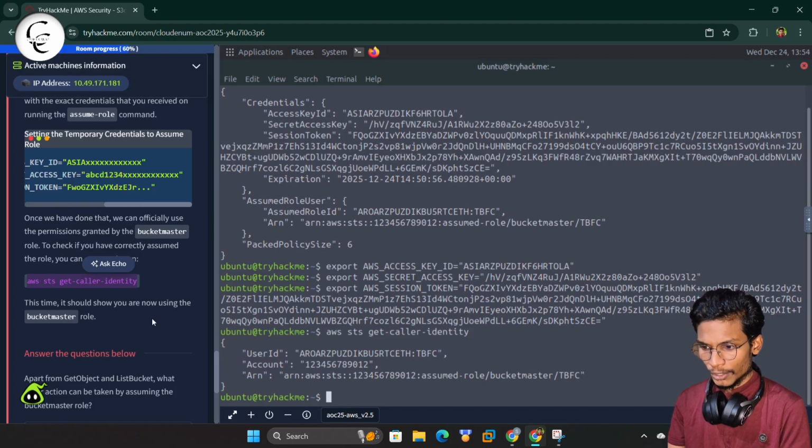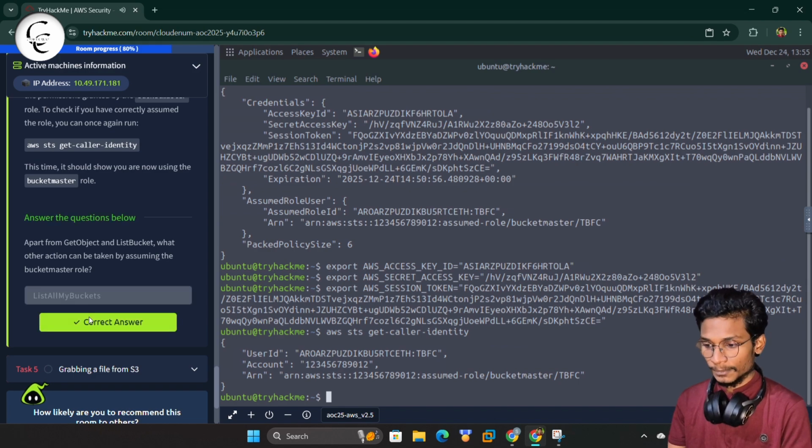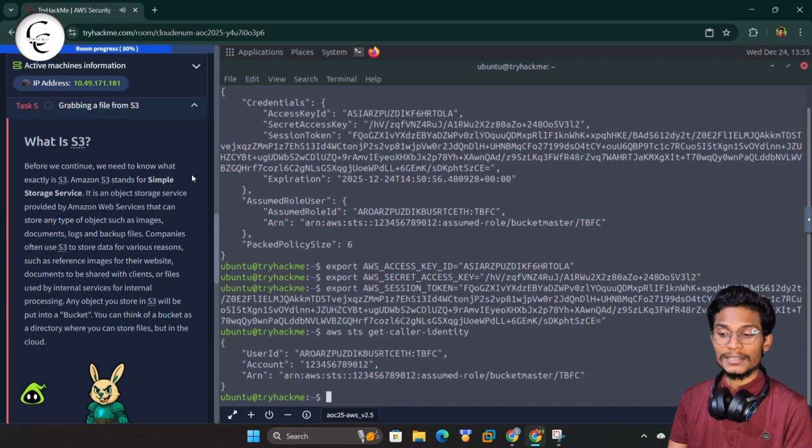So guys, here we have a question. Apart from get object and list bucket, what other action can be taken by assuming the bucket master role? So this is list all my buckets, which we found previously. We'll enter that and give a check. Yes, this is correct. Now we can simply move on to grabbing a file from the S3.